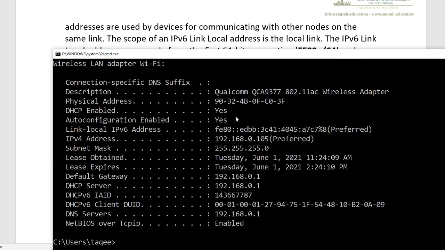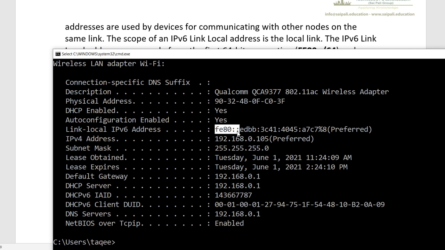Now this was my interface, this is my wireless interface, and this is the MAC address I have. And as you see, it has a link local IPv6 address. So by default, this interface has the link local IPv6 address, which is starting from FE80 colon colon.